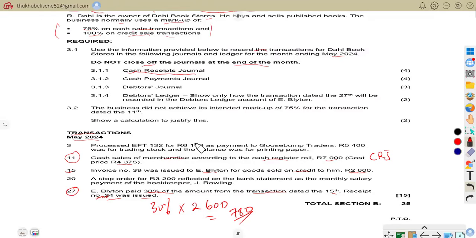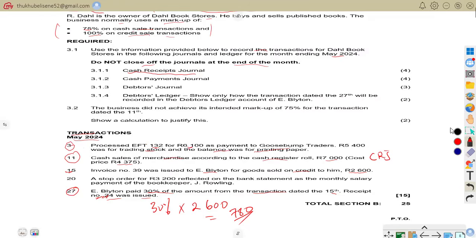Cash payment journal. If you can see on the third, it says processed electronic funds transfer EFT of 132 for 6,100 as a payment to Goosebump Traders. 5,400 was for trading stock, and the balance was for printing paper.